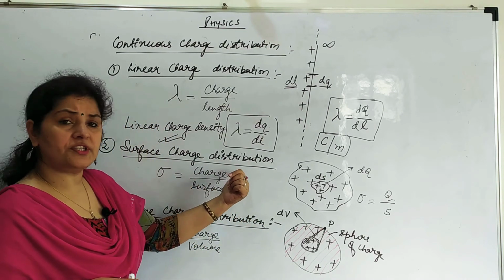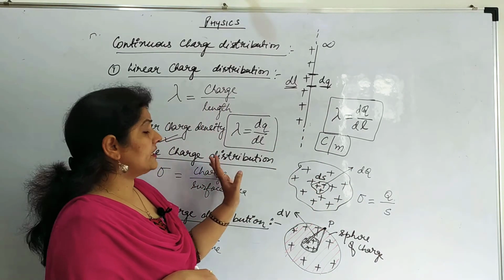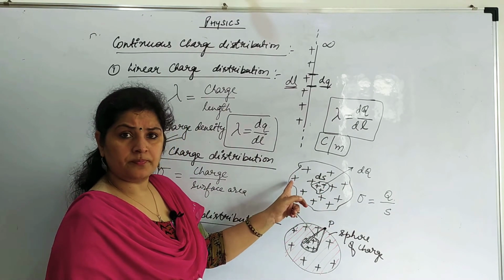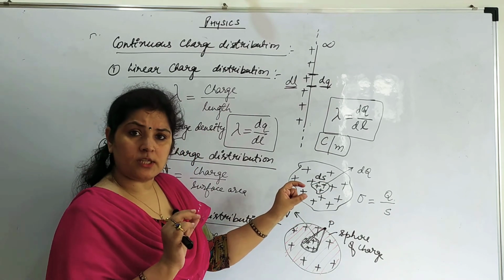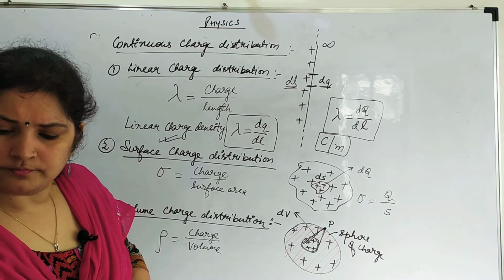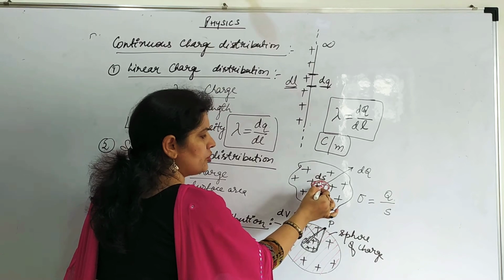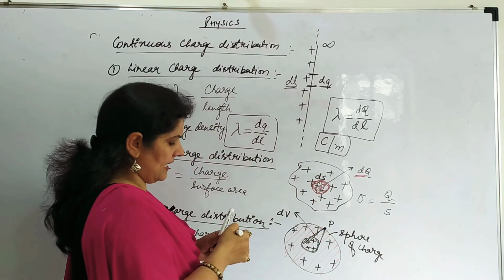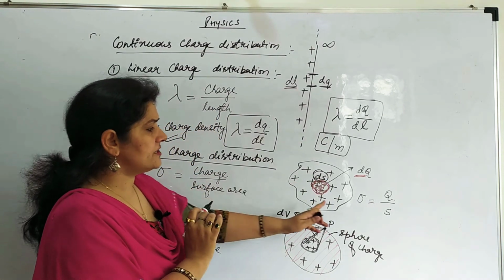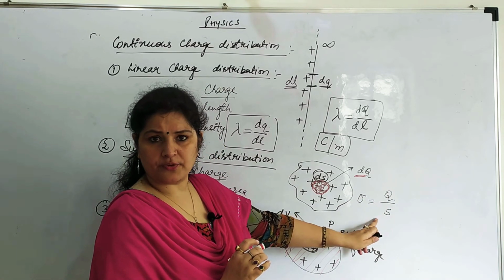This phenomenon is called surface charge. Whenever the charge is spread on the surface area of a body, we say it is surface charge distribution. So the surface is uniformly charged. Out of that surface we take a small surface, a unit surface. It also has some charge dq, and let us say its area is dS. So the surface charge distribution sigma is dq by dS, charge per unit surface area, right?